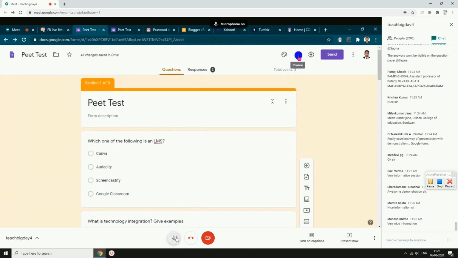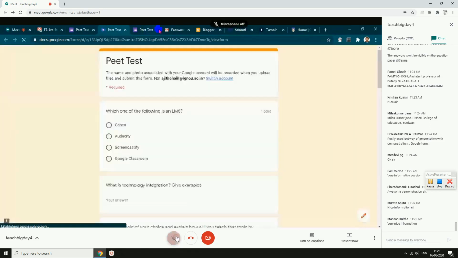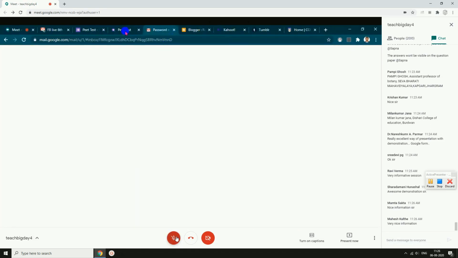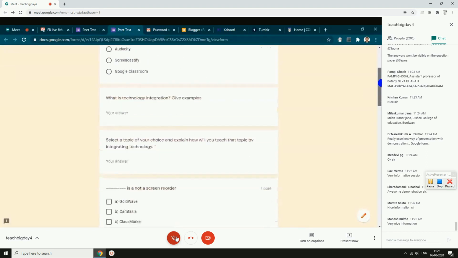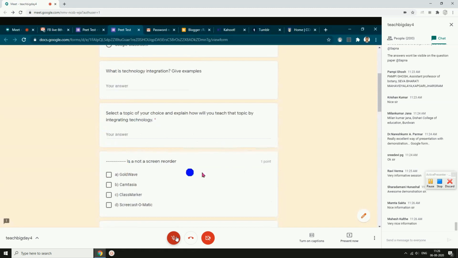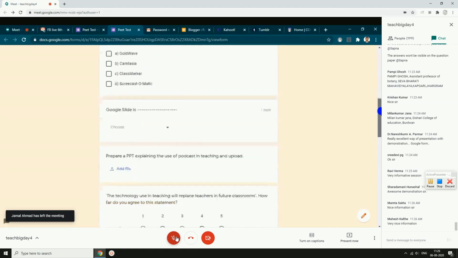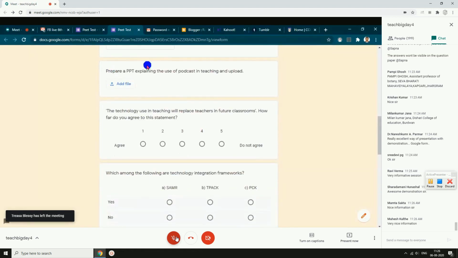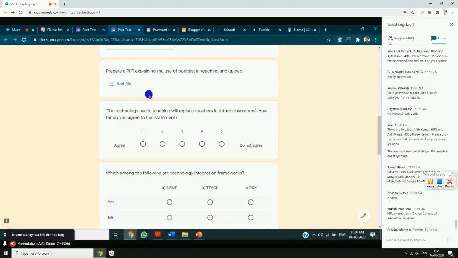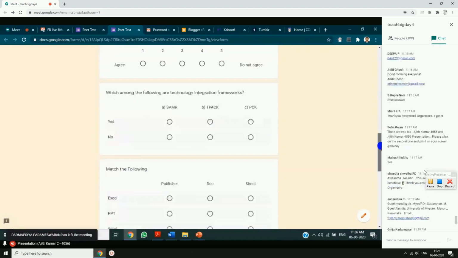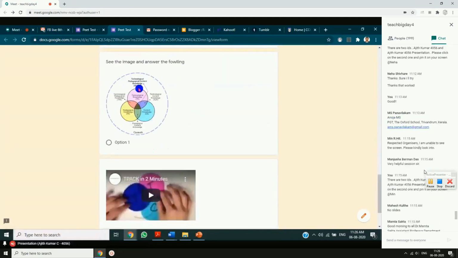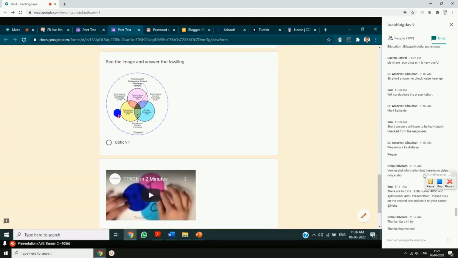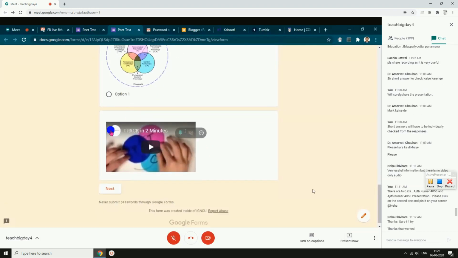I'll just go to the preview and see how the question paper is looking. See, this is a speech test. One objective type like multiple choice, then short answer, essay type, checkbox, drop down menu, one question for adding files by your students, a linear scale, multiple choice, a match the following type of question, then some question related to the image, some question related to a video.